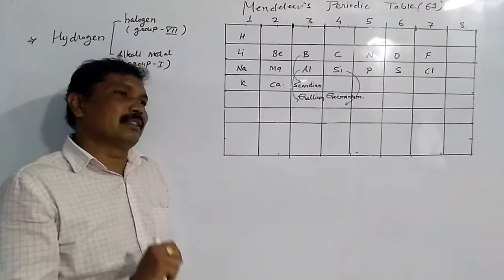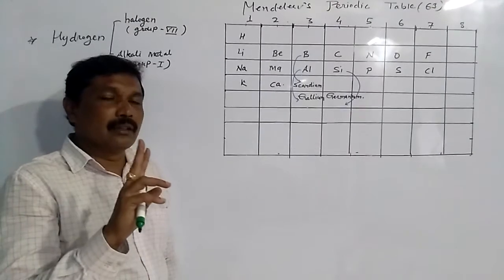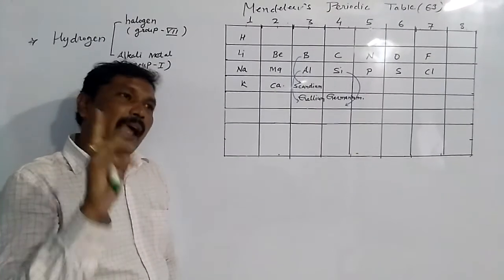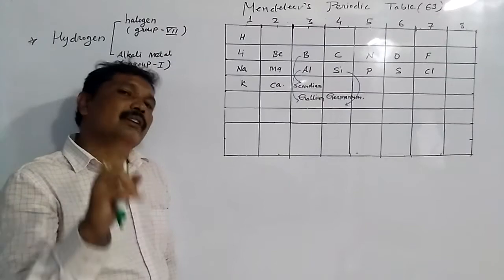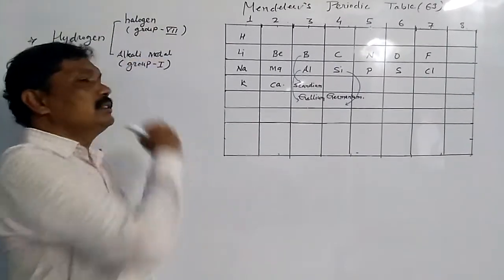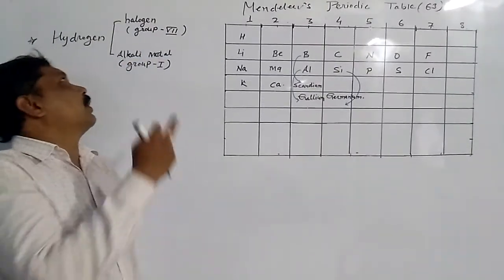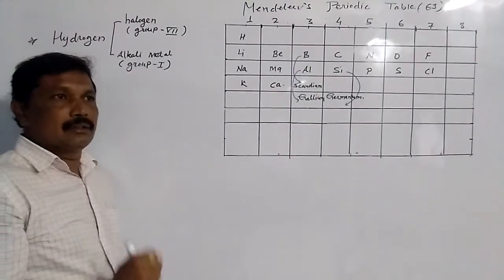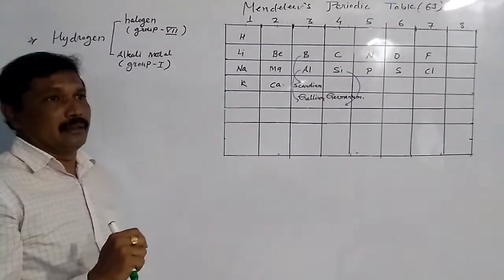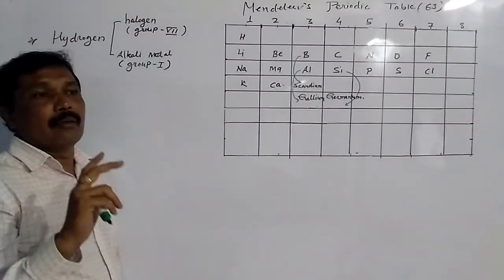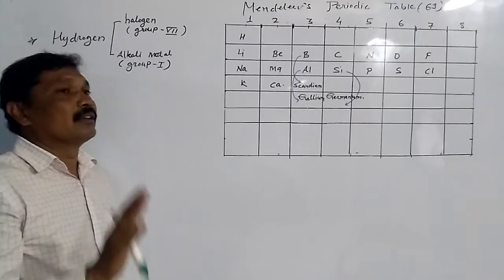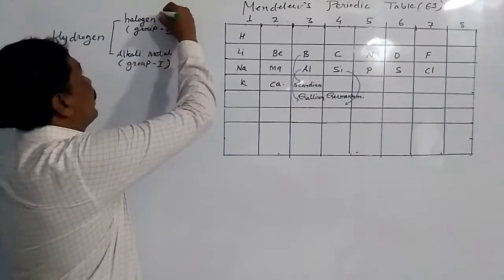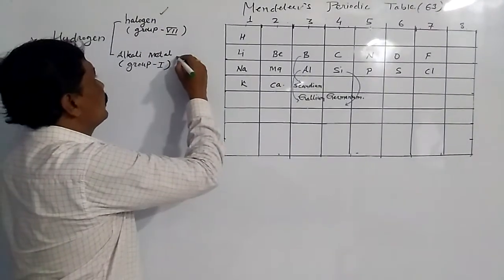And the last drawback was that hydrogen has similar properties with halogens and also with alkali metals. So there was uncertainty, not clarity, in placing hydrogen with halogens or alkali metals.